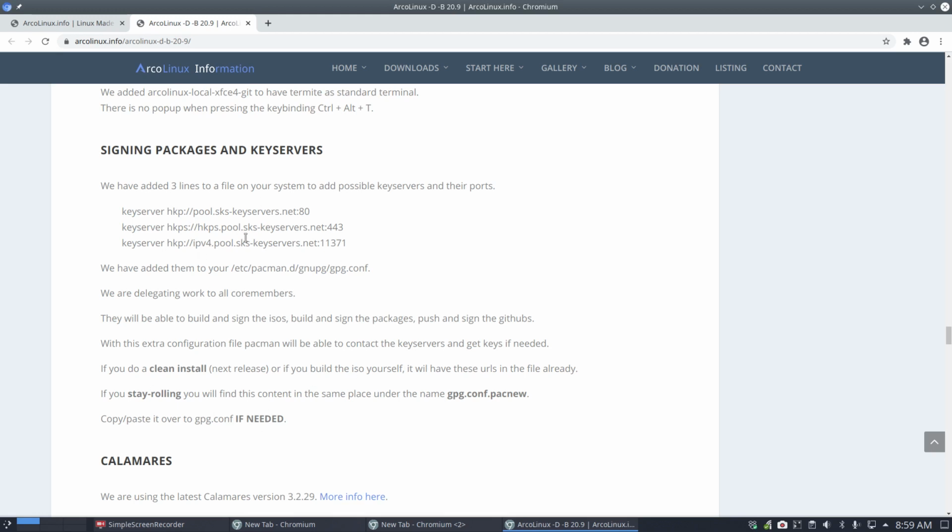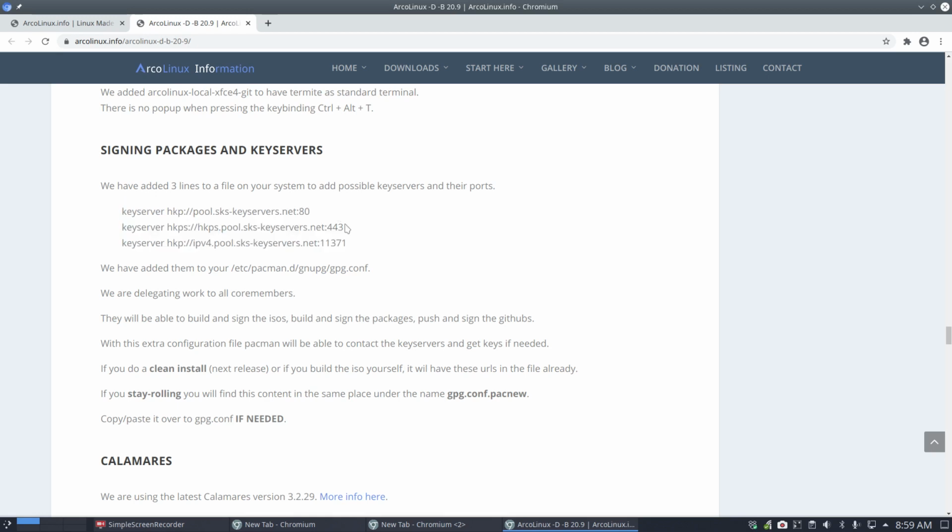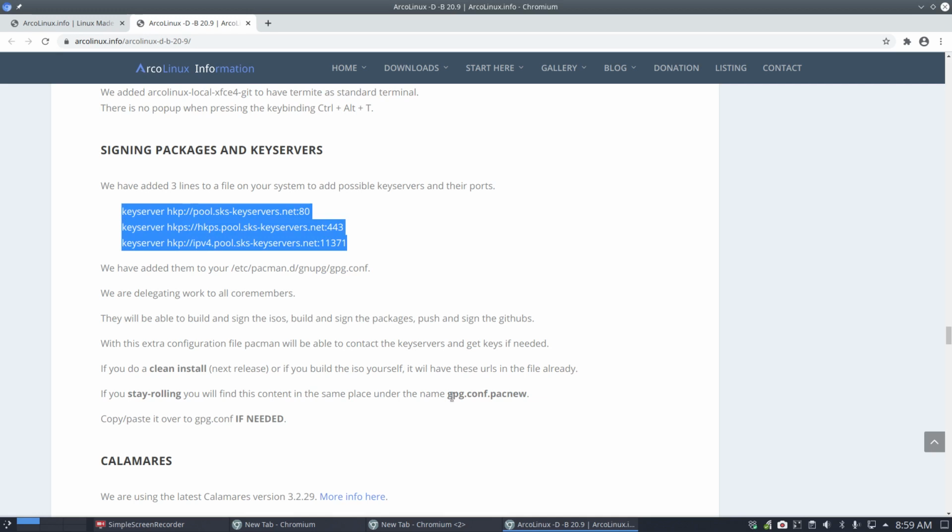That's why we've added 3 files to make sure that the key servers respond and that they find the keys, etc. So if you stay rolling, it says here, if you stay rolling, you'll find it here. If you haven't had any issues, don't bother, right? But if you recognize this, oh my God, that's the key problem I always have. I want to import a key, and then the key server says something like error, right? Well, try out if you can add these 3 lines to your GPG conf, if it improves. It might, right?